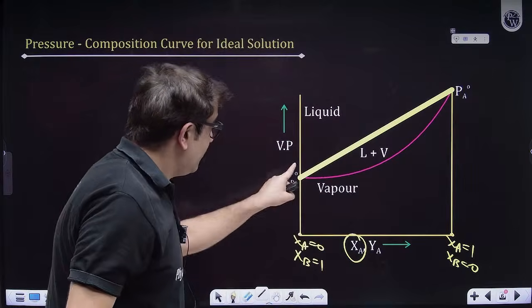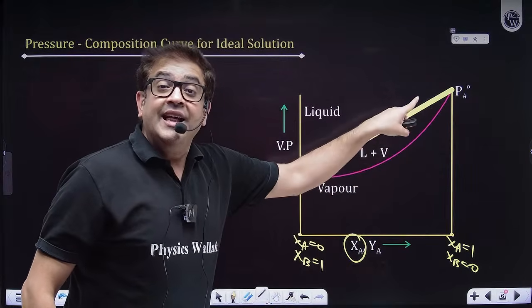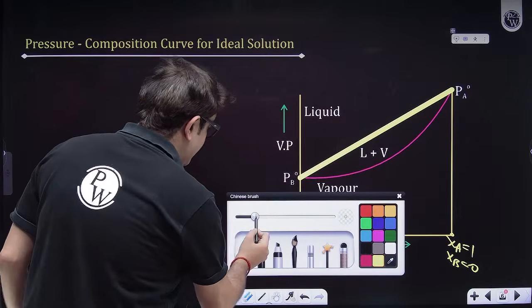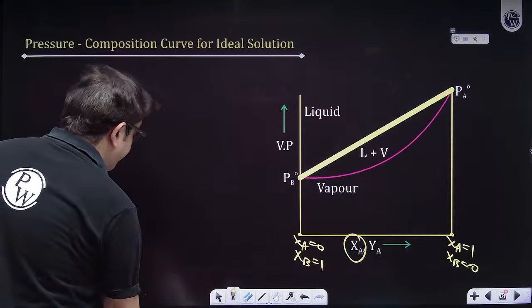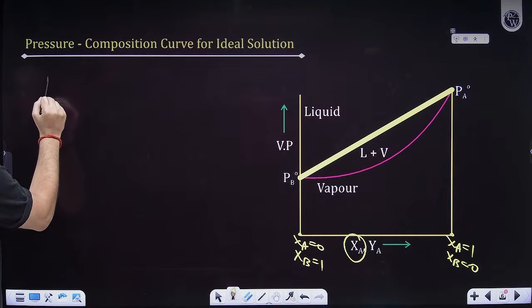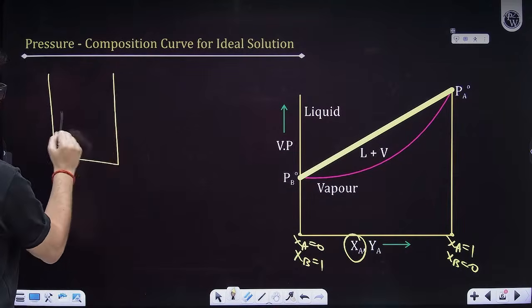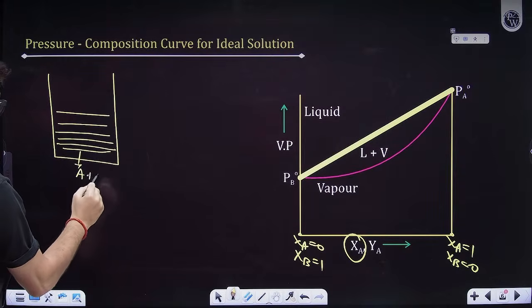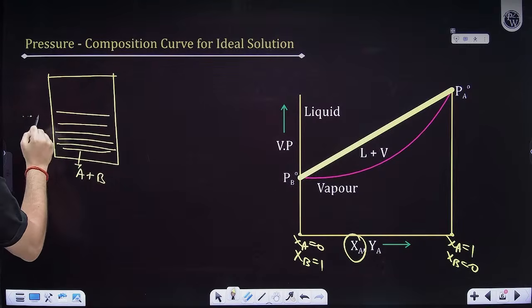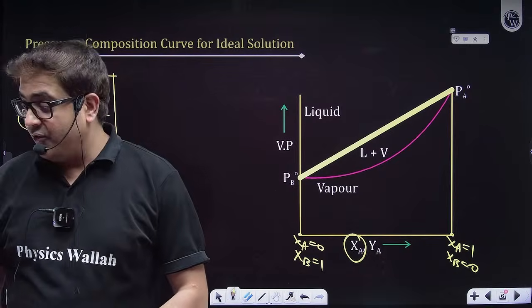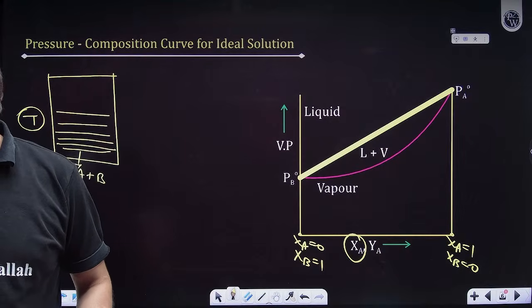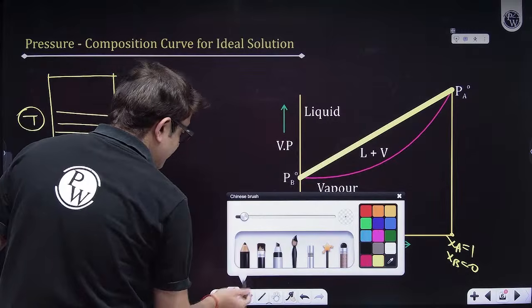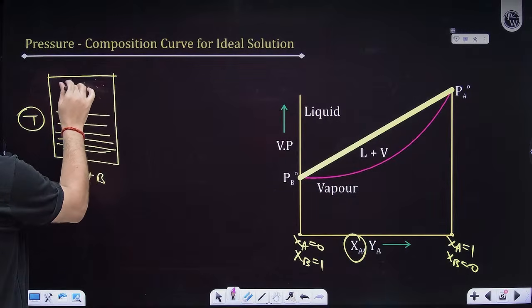Now, what is this? Because we have done this derivation in the previous class also, tell me, for example, if I have a liquid solution having A and B, and I bring it to temperature T, will it form some vapors? Yes, it will definitely form some vapors. So let us show those vapors.